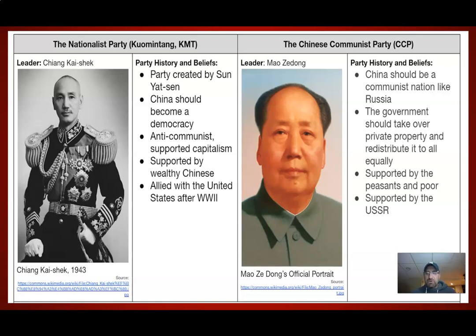Now, initially, within the Chinese Civil War, the nationalists really have the strength. They have the military backing. They have the strength of the government. They have wealth on their side. But as time goes on, the communists gain more and more support.